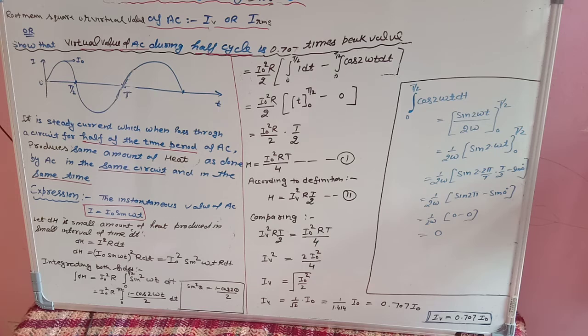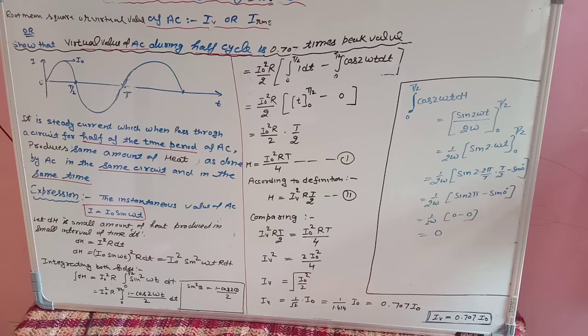So this is enough for today. But students, if you have observed one thing, we are calculating mean value or average value and virtual value for half cycle only. The question comes in the exam that why the mean value is calculated for half of the cycle only. Why we are calculating it for half cycle? Why we are not calculating it for the full cycle?